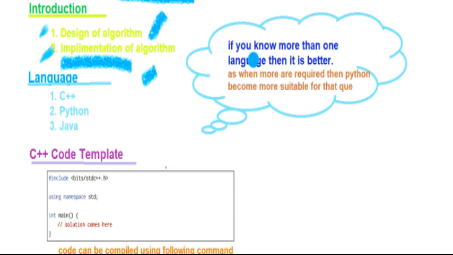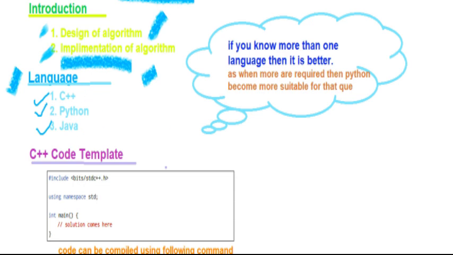For implementation of the algorithm, the need is of a language. You should know at least one language for that. The main languages used in competitive programming are C++, Python, and Java. These three are the most popular.